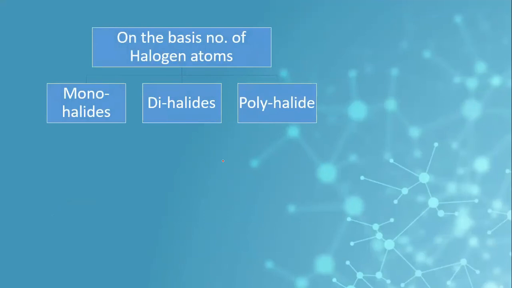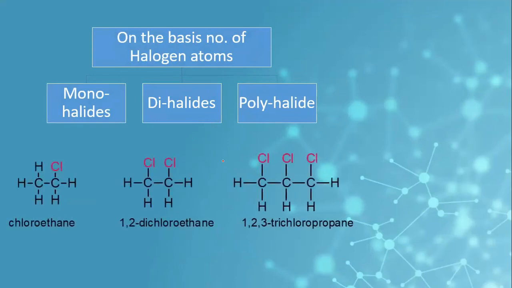On the basis of halogen atoms, we have different types of haloalkanes like monohalides, dihalides, and polyhalides. When one chlorine or one halogen is replacing one hydrogen, we have a monohalide. If we have two halogen atoms substituting the hydrogen, then we have dihalides. Similarly, if more halogens are replacing hydrogens, we call them trihalides, tetrahalides, or collectively polyhalides.